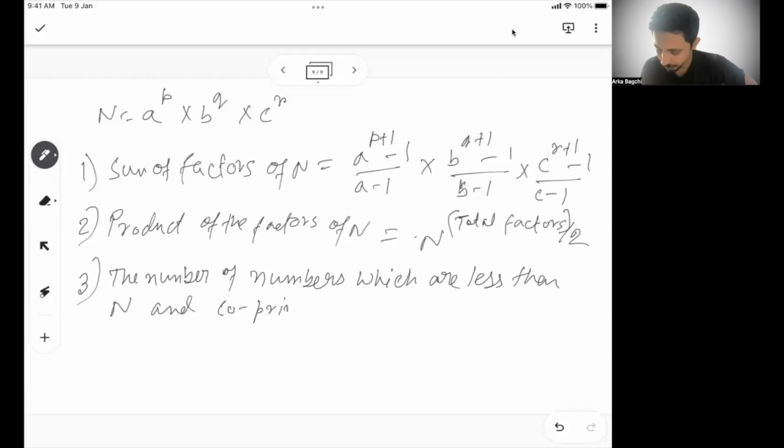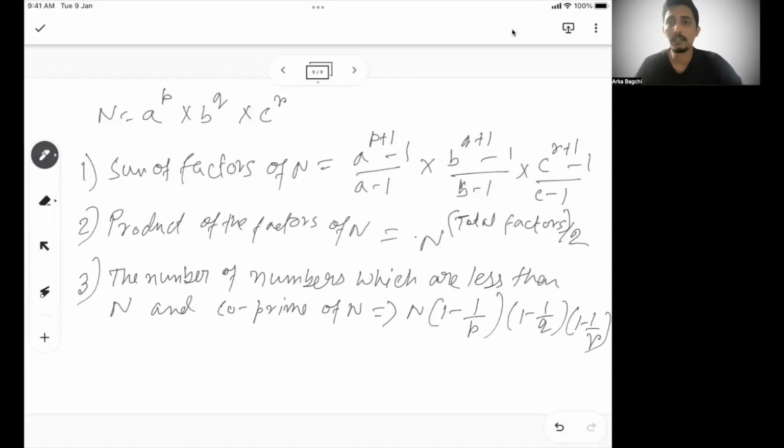I'll explain what co-prime is. The count of numbers co-prime to n is equal to n into (1 minus 1 by p), (1 minus 1 by q), (1 minus 1 by r), where p, q, r are the prime factors of n. So these are the three things that you need to remember.